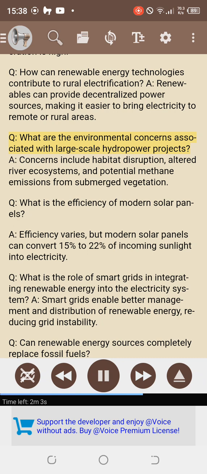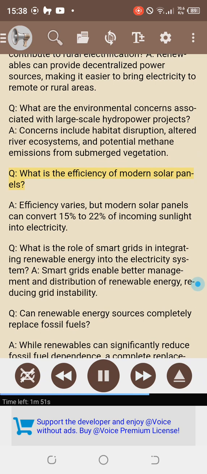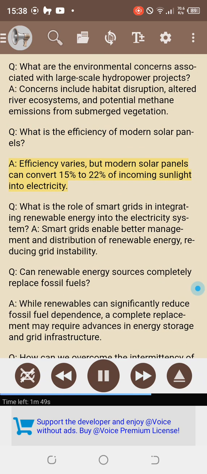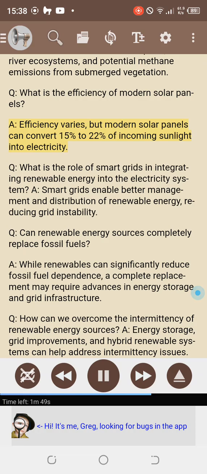Q. What are the environmental concerns associated with large-scale hydropower projects? Concerns include habitat disruption, altered river ecosystems, and potential methane emissions from submerged vegetation. Q. What is the efficiency of modern solar panels? Efficiency varies, but modern solar panels can convert 15% to 22%